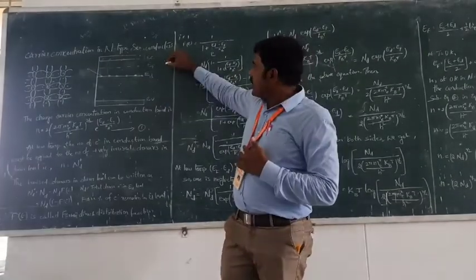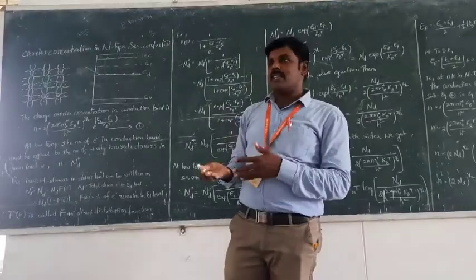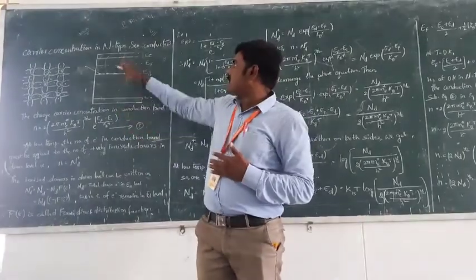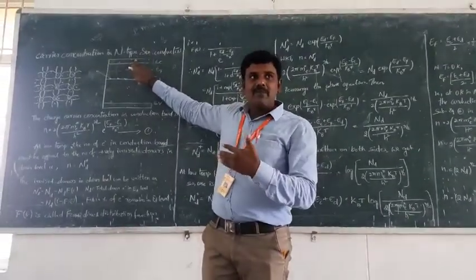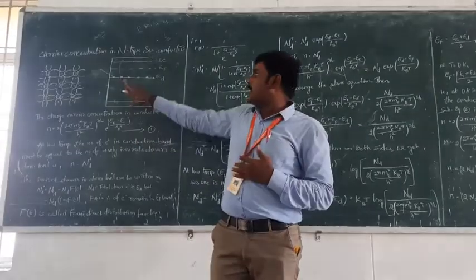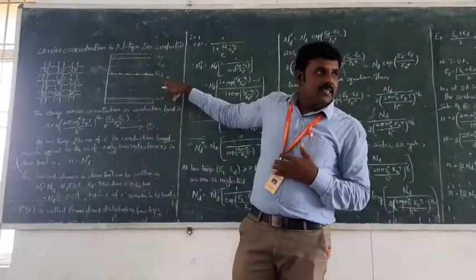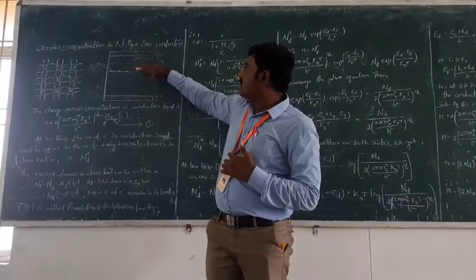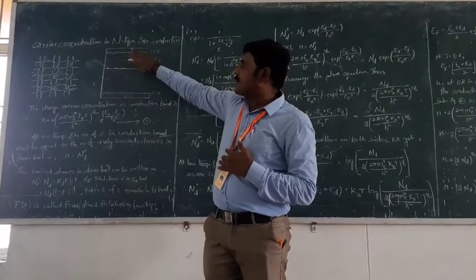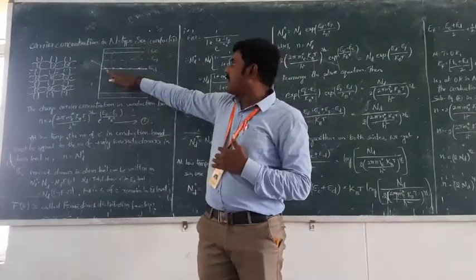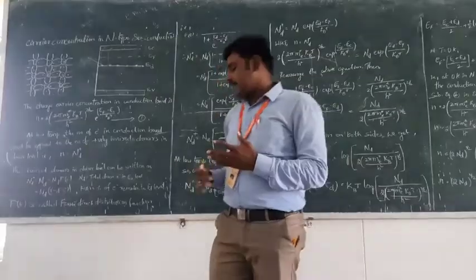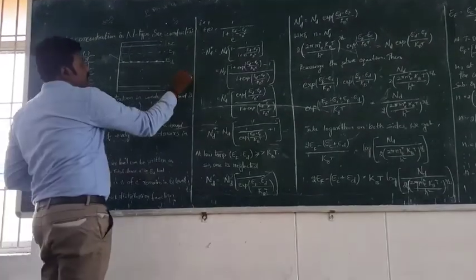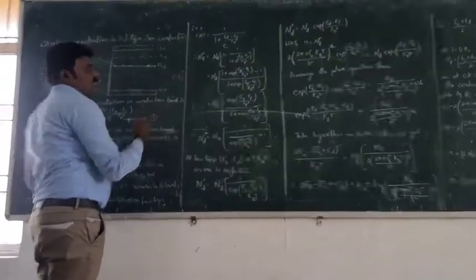For example, 10 electrons are shifted from the ED level to the conduction band. So 10 electrons are present in the conduction band. At the same time, 10 holes or 10 vacancies are created in the ED level. Understand? 10 electrons are moving from the ED level to the conduction band, and 10 ionized sites are created in the ED level. The positively ionized sites are indicated by ND plus.